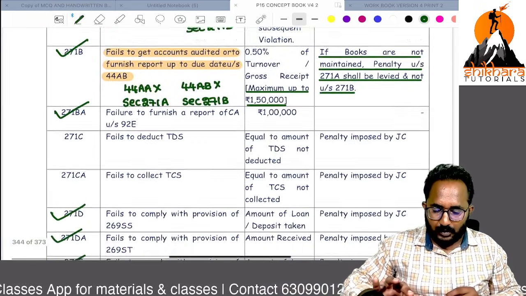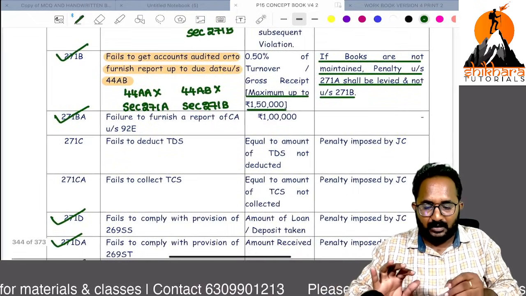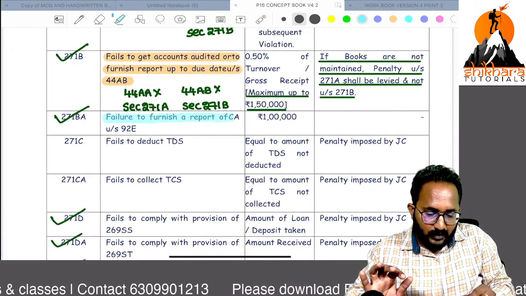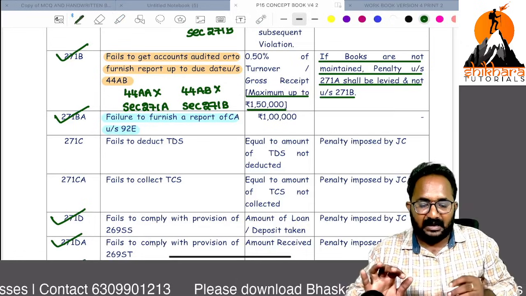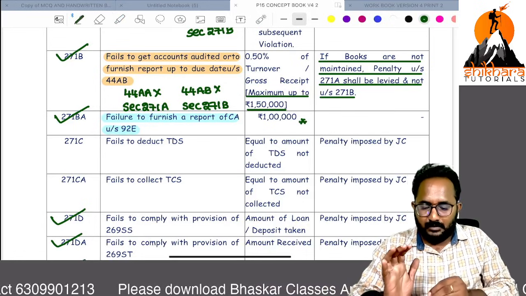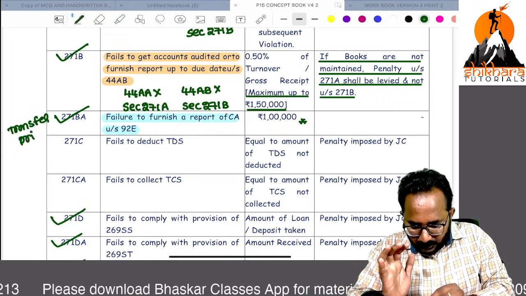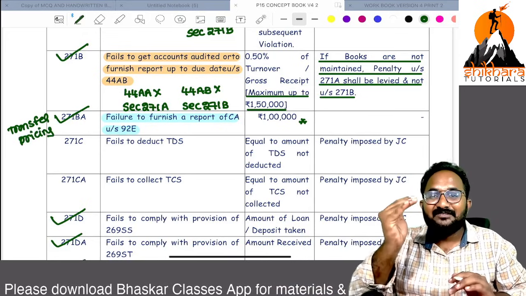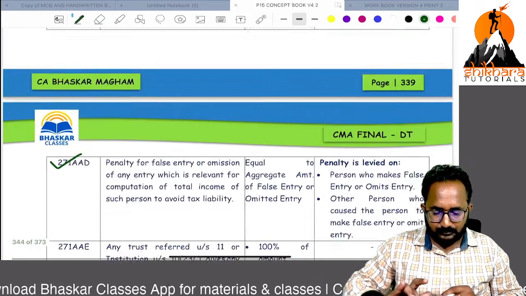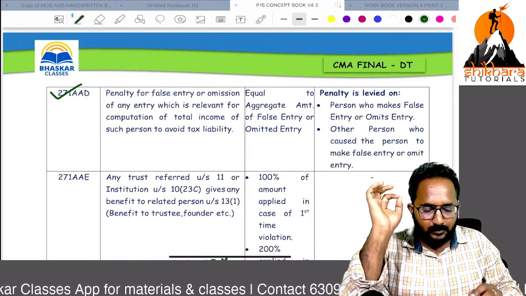Now directly, 271AA related, only 271BA. Now I will tell you, failure to furnish the CA report in the transfer pricing chapter, penalty will be 1 lakh. This is also in the transfer pricing chapter we discussed. But remember 271AA, 271BA. Very important. Already we discussed in yesterday's MCQ session also.